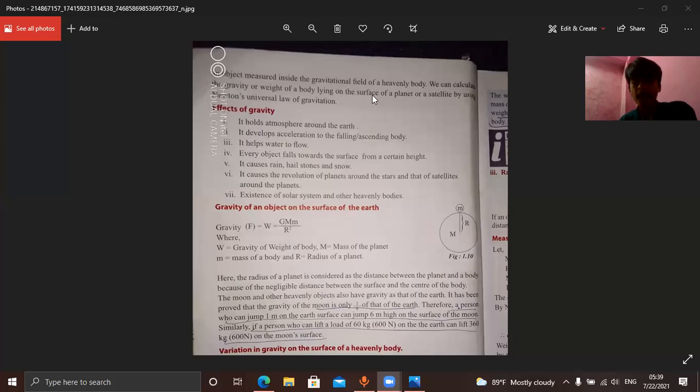And the last effect: existence of the solar system and other heavenly bodies. Everything in this universe exists due to gravitational force. Just imagine, if there was no gravitational force of the sun, then there would not be this solar system. Our solar system would not exist if there was no gravity in the sun, because every planet and satellite would go here and there.